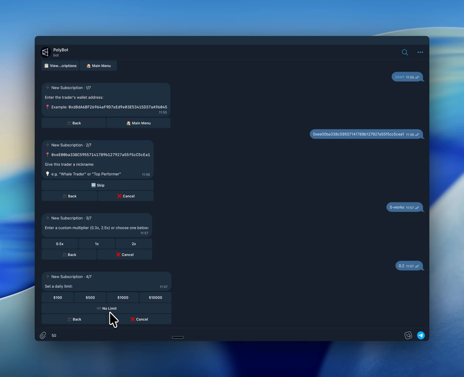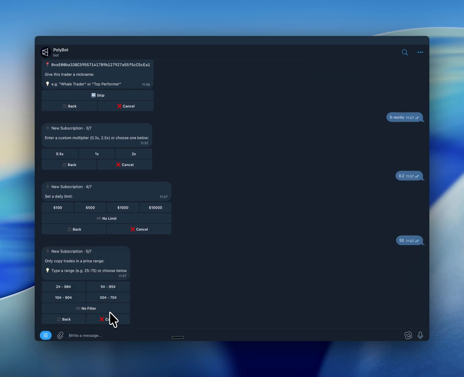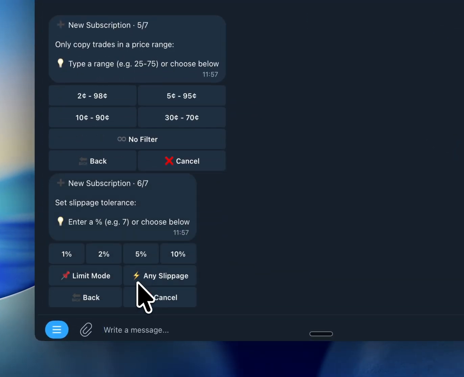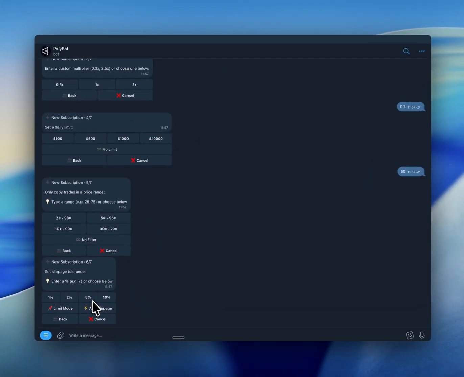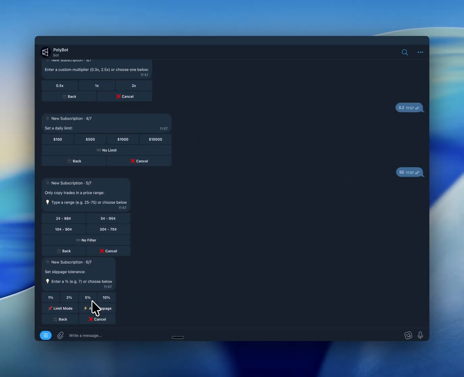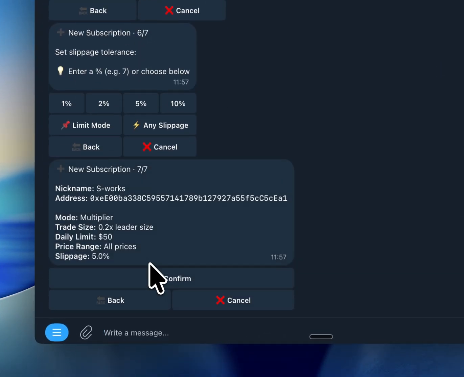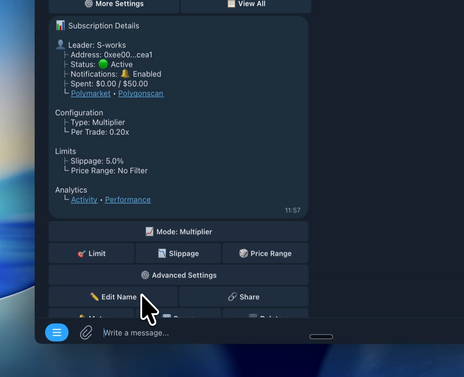Step 4. Set a daily limit. This caps how much can get spent in a single day. $50 works for testing. Step 5. Price range filter. Leave it wide open to copy everything, or narrow it down to only copy trades in a specific price range. Step 6. Slippage tolerance. 5% keeps you safe from weird fills. Step 7. Confirm. The subscription is live.